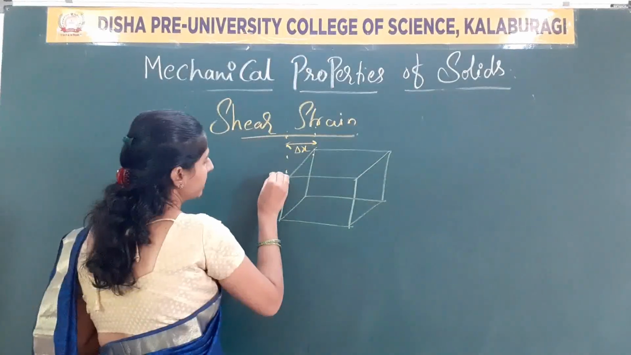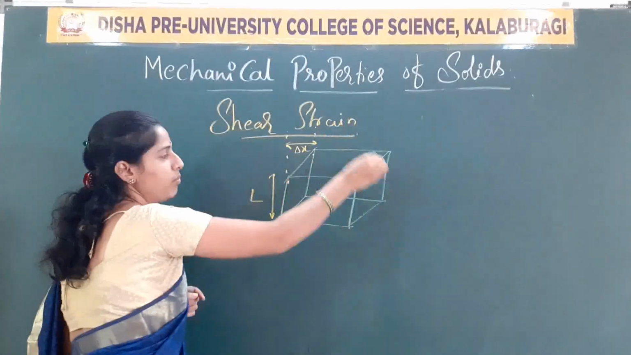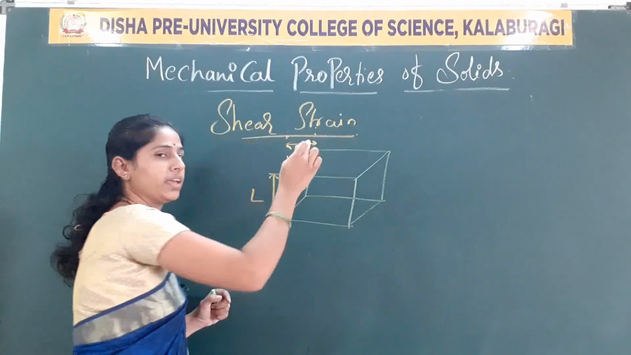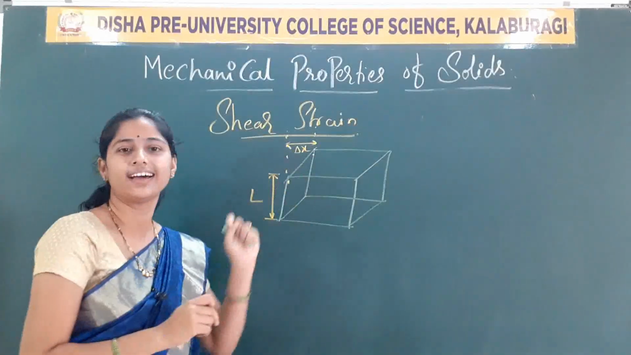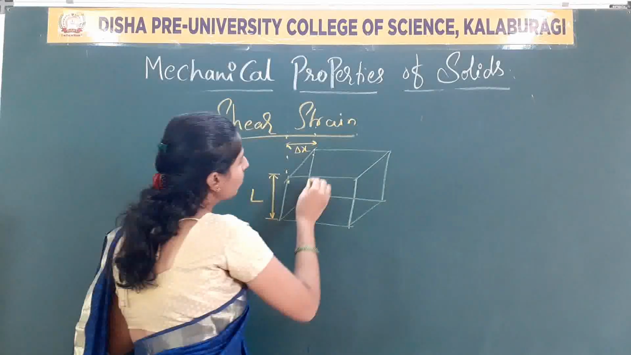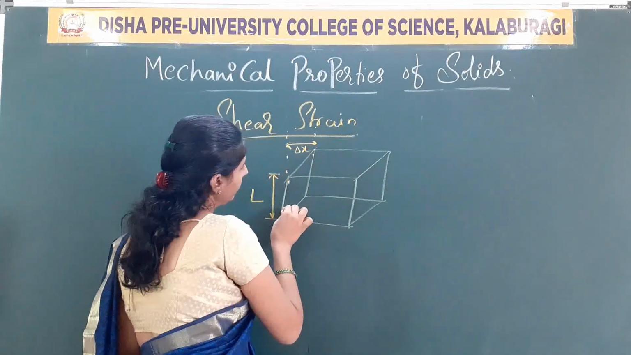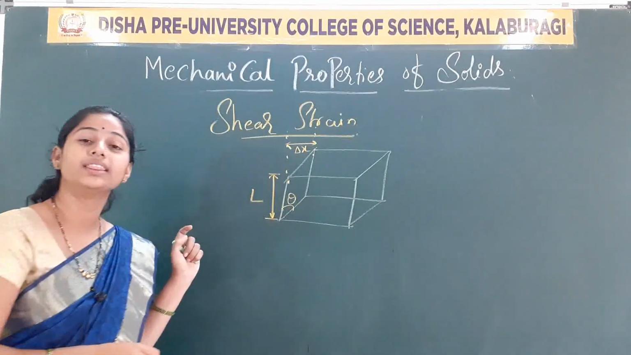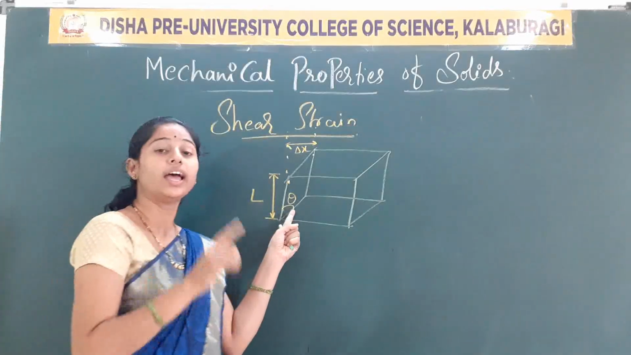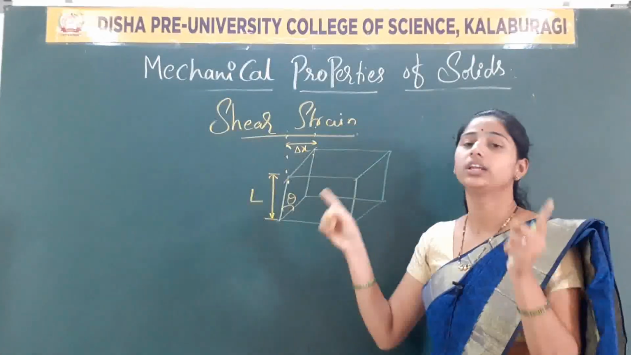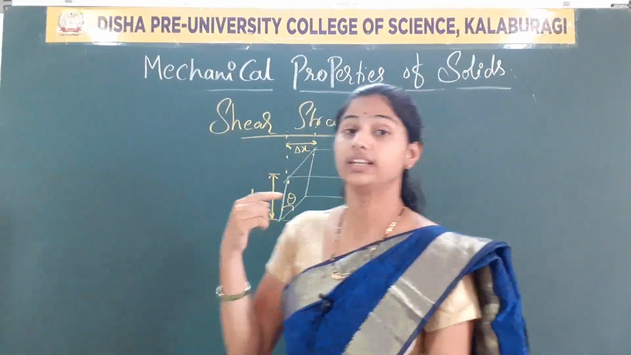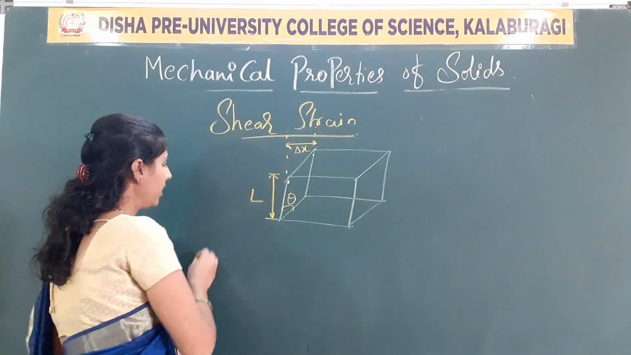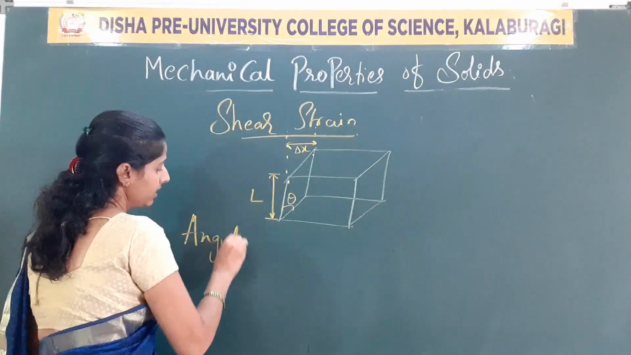Change in displacement. Now, this is the original length of the body. This extension I am making with the reference line, that is delta x. Now this is a deformation where we can take this angle, theta, describing the angle in that body or in that cube. So now what are we discussing here? A shear strain. What is that? Shear strain is nothing but an angular displacement.